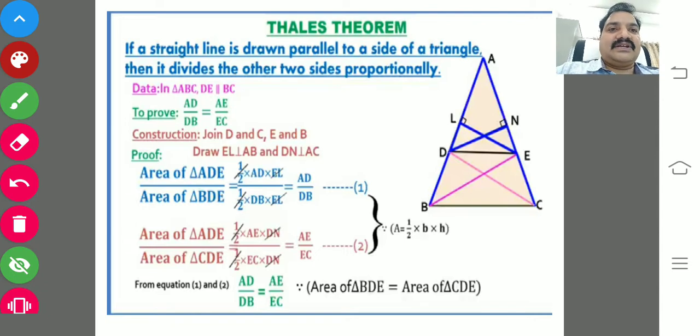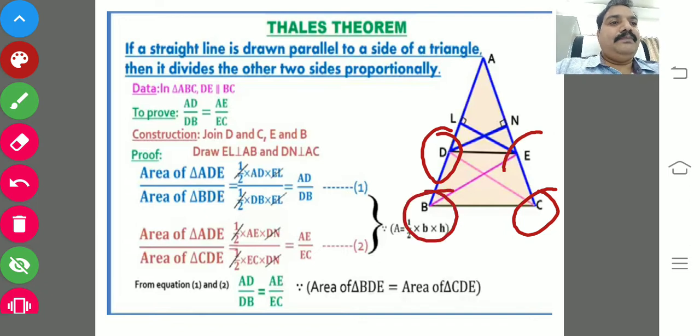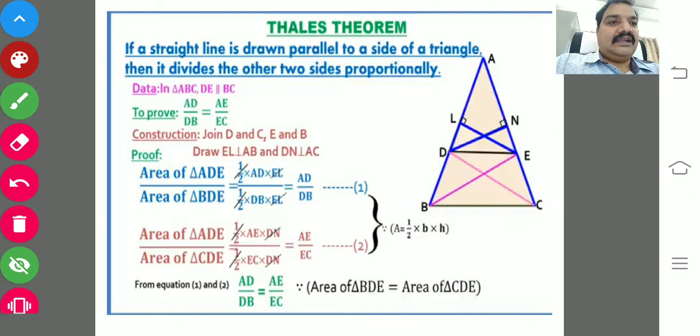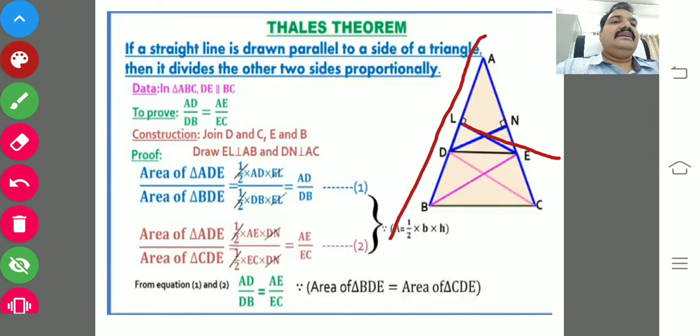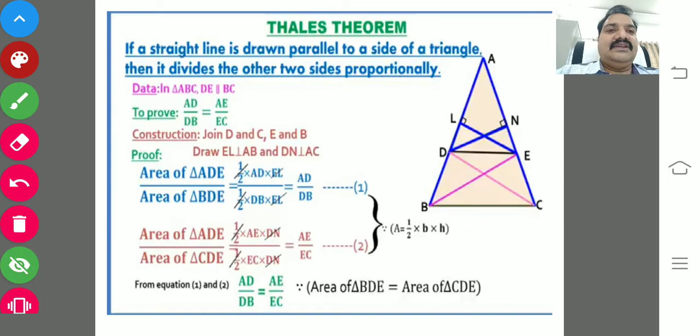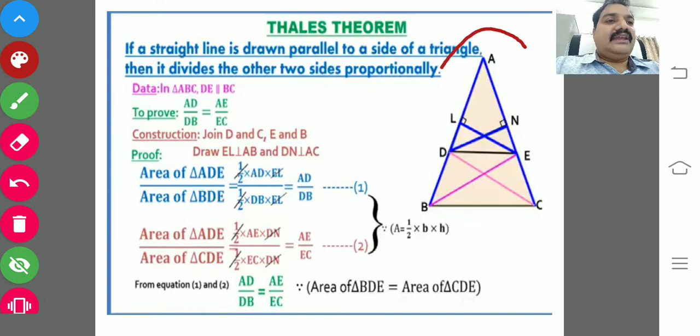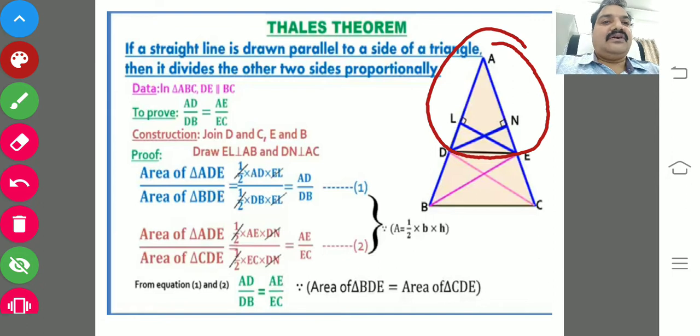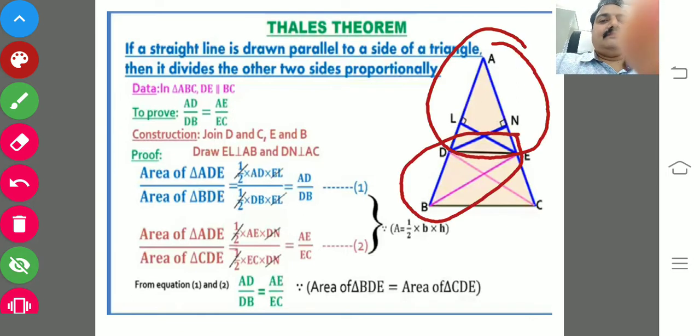And we have done some constructions. What are they? We have joined C and D, we have joined B and E also, and also we have drawn the perpendicular line DN perpendicular to AC, as well as EL or LE perpendicular to AB. That is the construction. Now area of ADE is common. Area of triangle ADE and area of triangle BDE. So you know the formula.